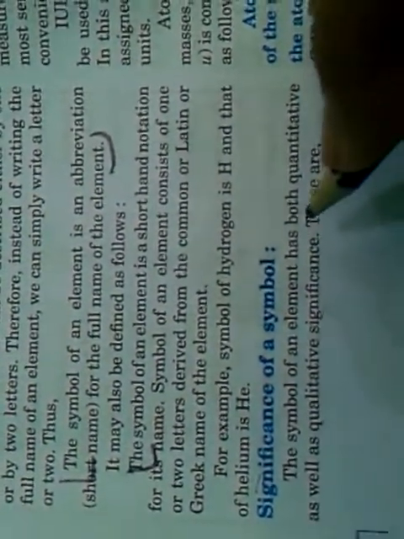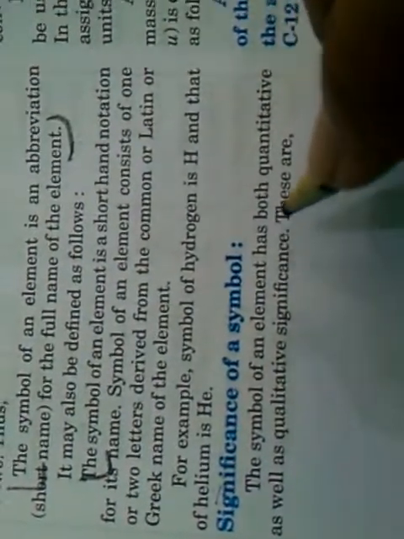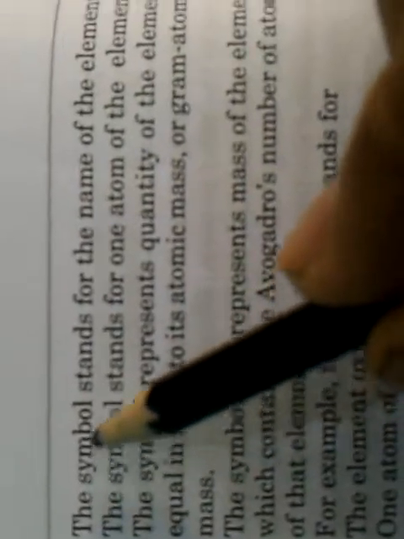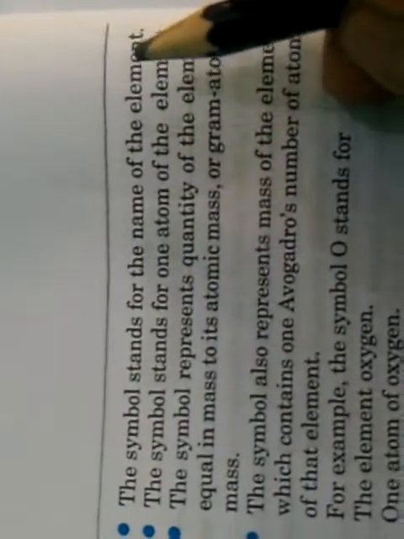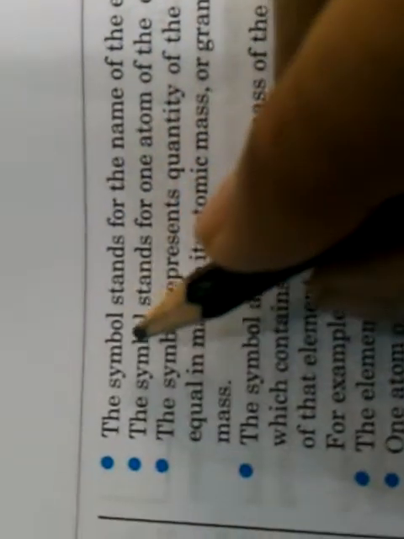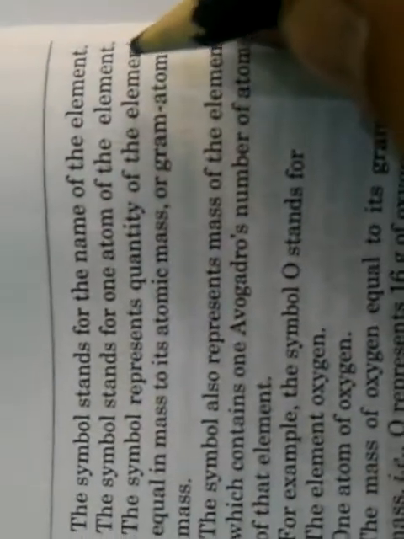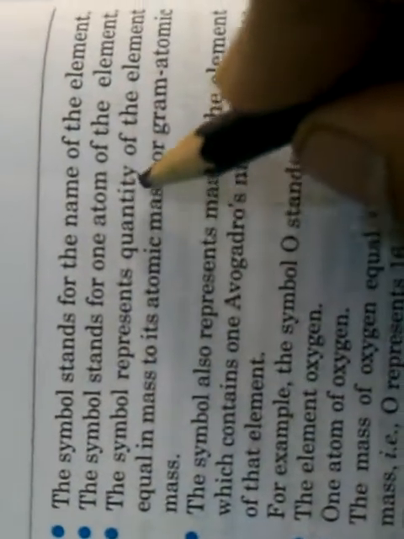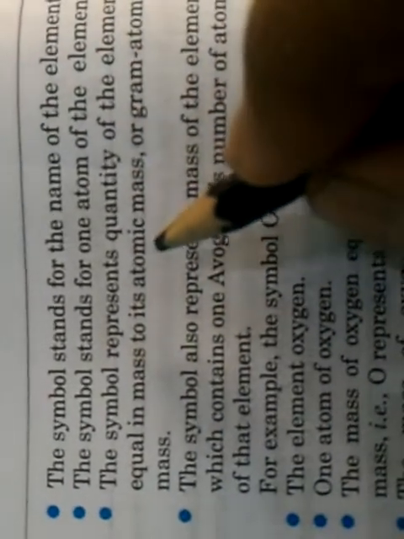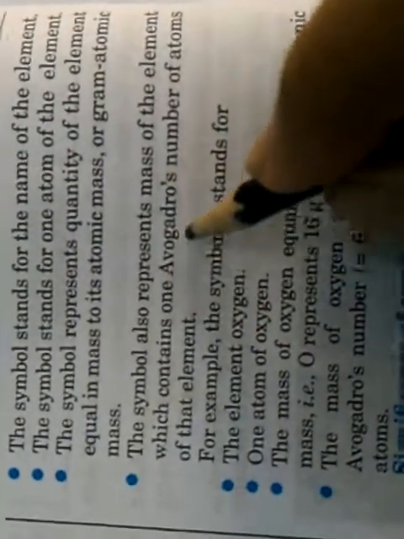Now, what is the significance of these symbols? The symbol of an element has both quantitative as well as qualitative significance. Let us see. The symbol stands for the name of the element, so we can identify the element by looking at the symbol only. The symbol stands for one atom of the element. The symbol represents quantity of the element equal in mass to its atomic mass or gram atomic mass. The symbol also represents the mass of the element which contains one Avogadro number of atoms of that element. We shall study about this later.